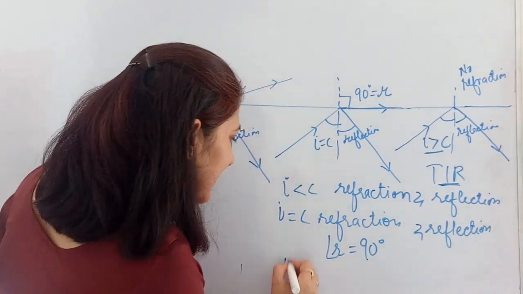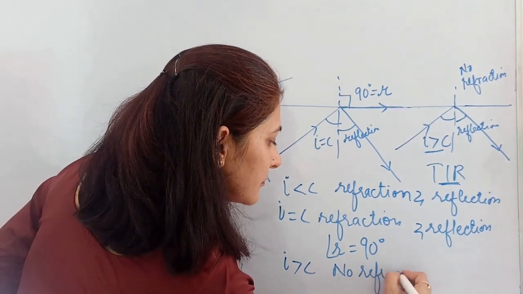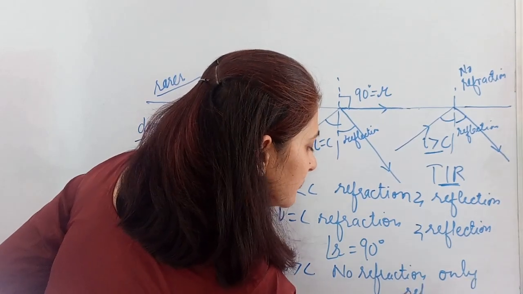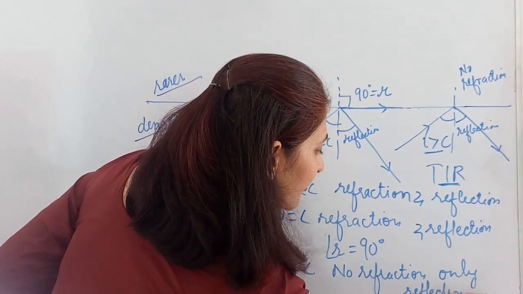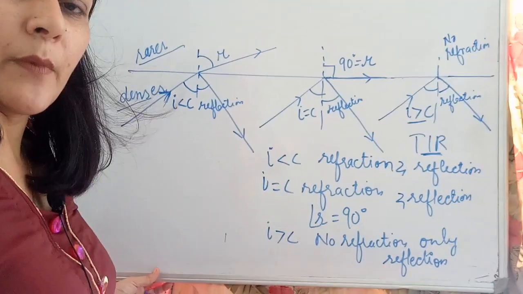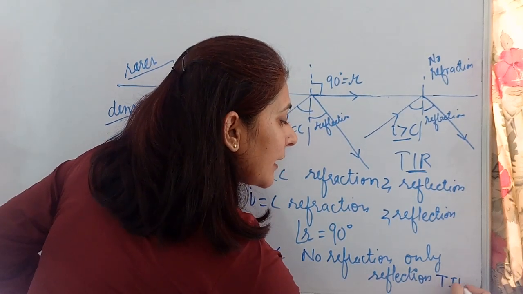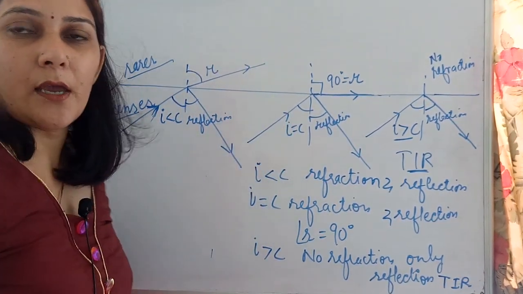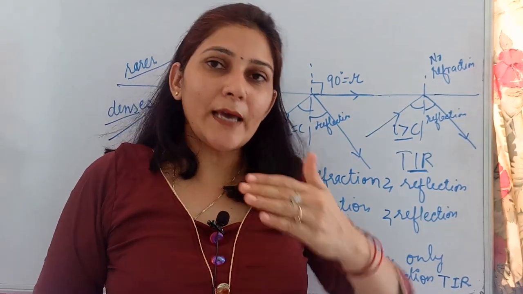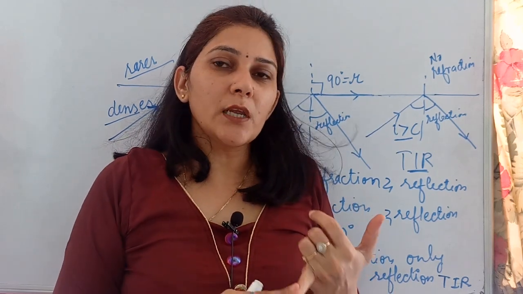But when I is greater than C, then no refraction, only reflection will be possible. And this kind of reflection, when the light rays are totally reflected back in the same medium, is known as total internal reflection, TIR. This is all about how light rays behave when they move from denser to rarer medium. These are the three conditions which we need to remember.